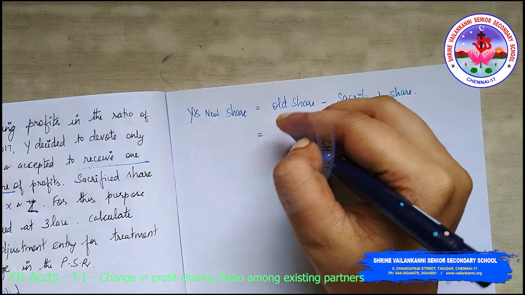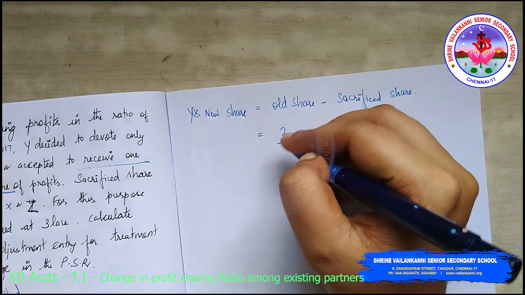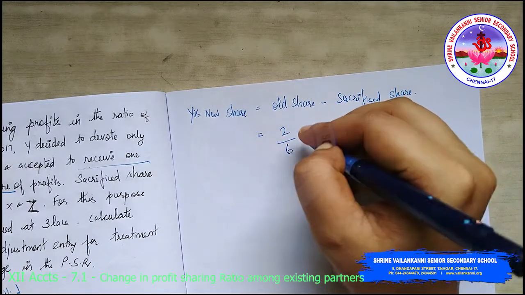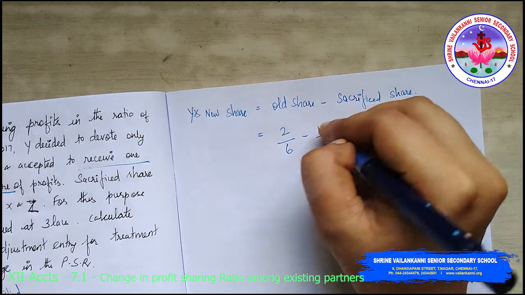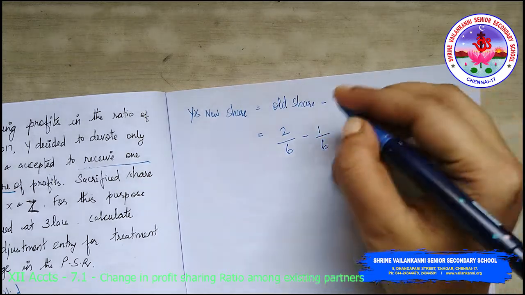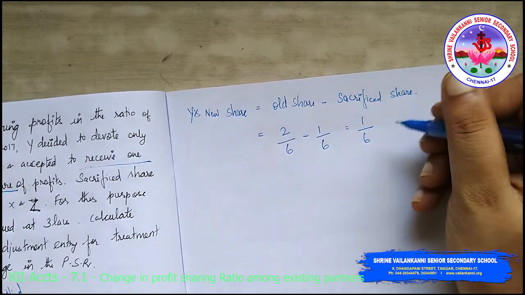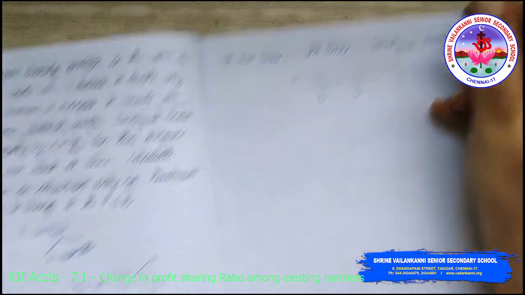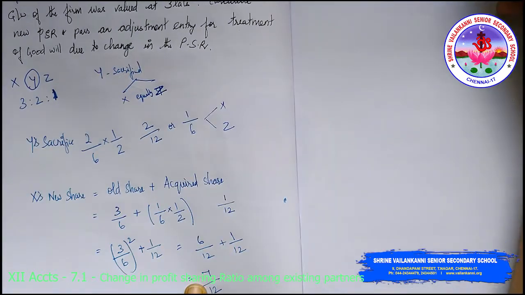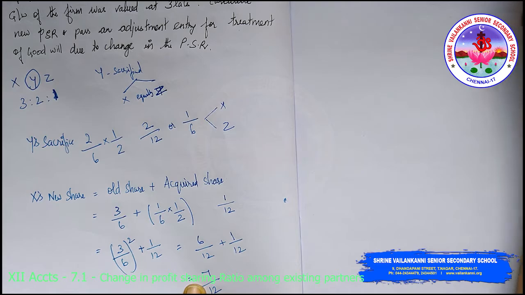It is 2 divided by 6 minus 1 divided by 6. So 1 divided by 6 is his new share. Since we need to make it equal, I am just multiplying this by 2. So it is 2 divided by 12.